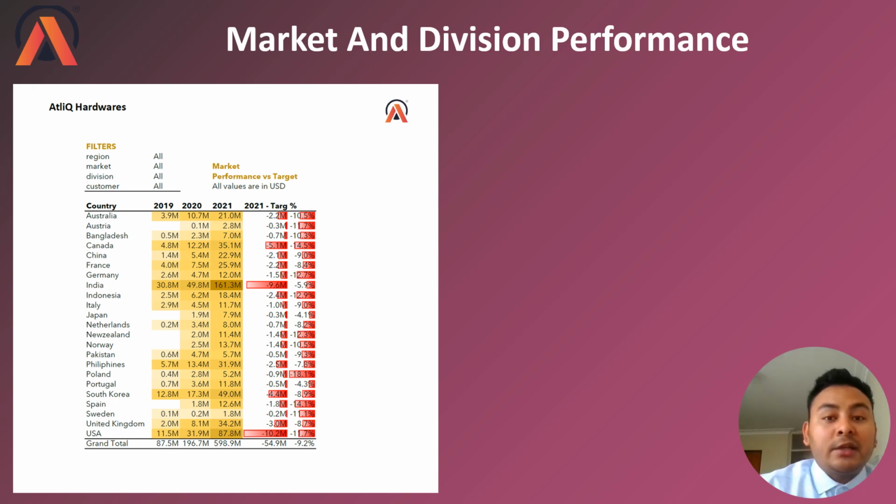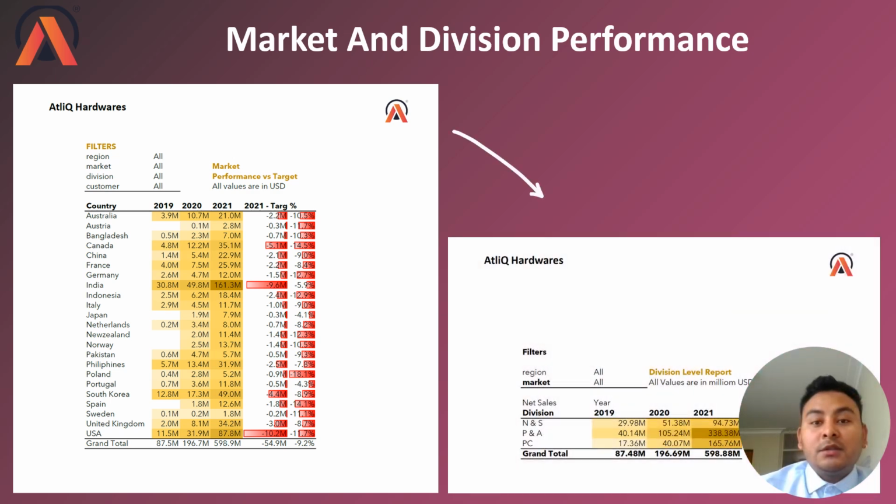Let's jump to another report, which is division performance. In terms of the performance of the divisions, we have mainly three divisions, and the leading division is peripherals and appliances. You can see throughout the years this peripherals and appliances division has dominated.